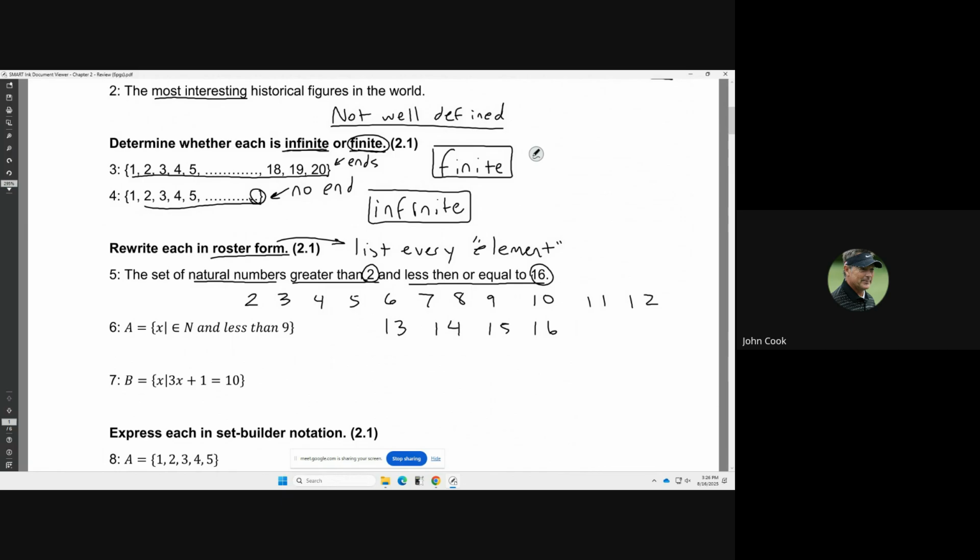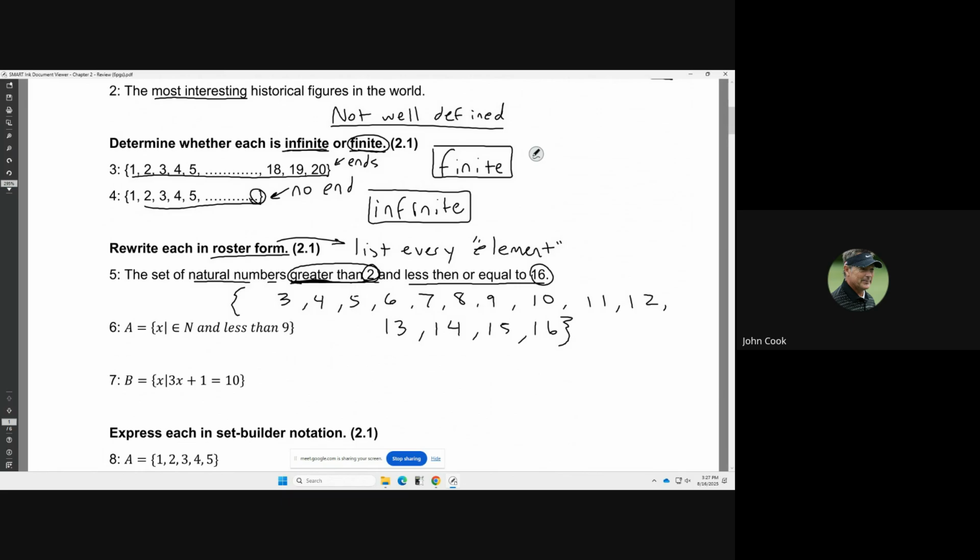This is roster form so far, but there's one thing that you got to check when they're talking about less thans and greater thans. Here's our little list, but notice that it says the natural numbers that are greater than 2. So the very first number that I start with, 2, does that include 2 or not? Well, it says that the number has to be strictly greater than 2. So that means it does not include 2. So 2 should be left off of there.